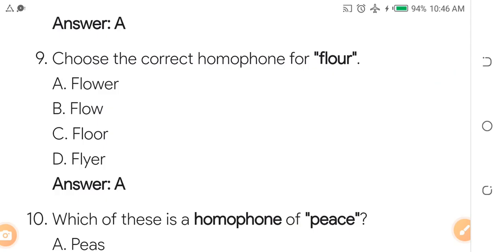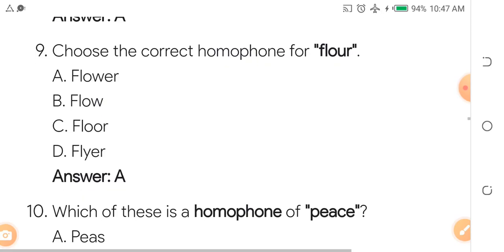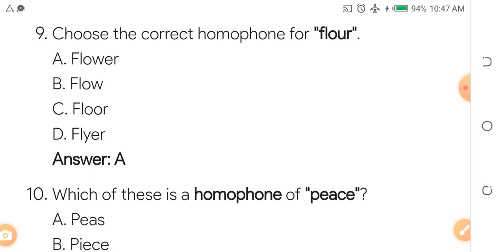Number 9. Choose the correct homophone for floor. A, flower. B, flow. C, floor. D, flyer. The correct homophone for flour is flower. Although we used to call it flower, but it's not flower, it's flour.